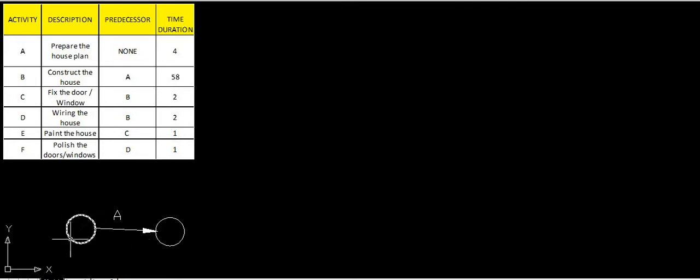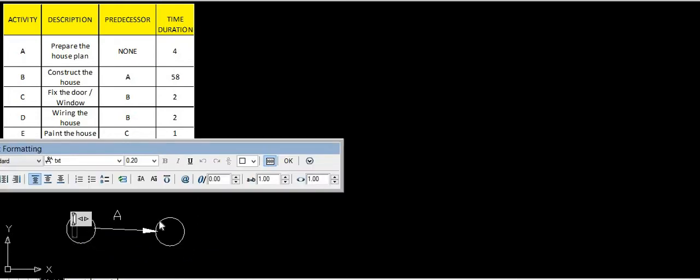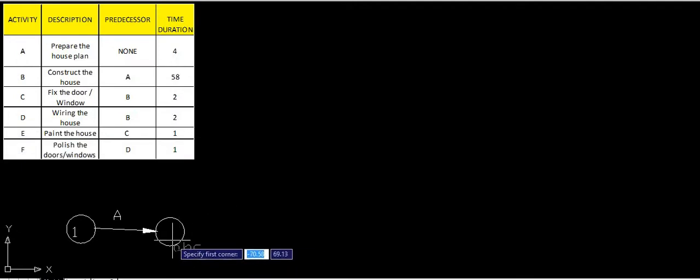This circular part is called a node, and it is also called an event. Again, we will give numbers to the events also. In some questions, numbers have been given to the events. In the present case no numbers are given to the events, but we will give the numbers to the events ourselves. We will give this as 1. In the same way we will give this number as 2.